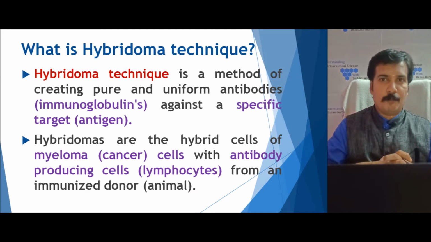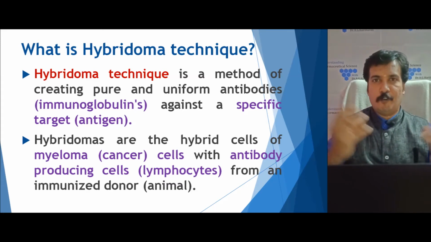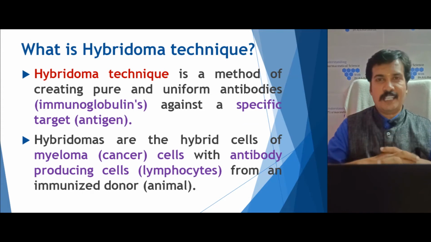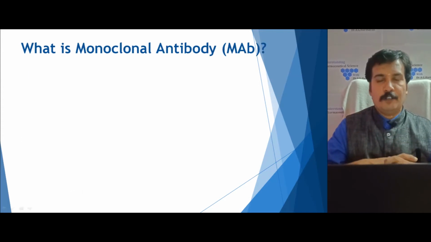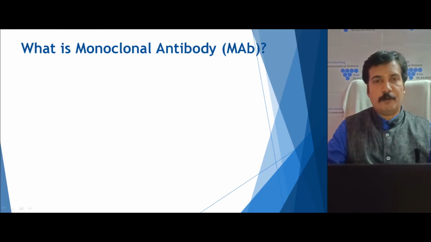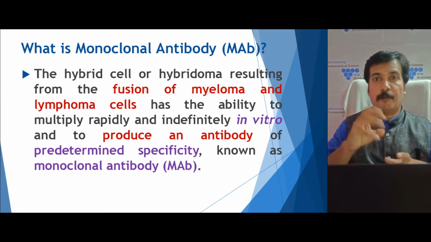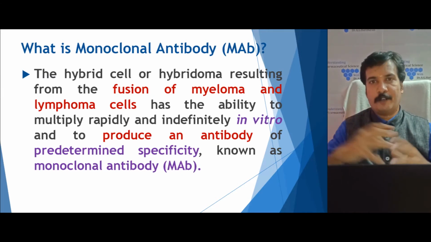Hybridoma technology is the joining of the myeloma with a lymphocyte. Then it produces the antibodies, and what we need is a monoclonal antibody. What is a monoclonal antibody? Monoclonal antibodies are the products obtained from the hybrid cells by hybridoma technology.